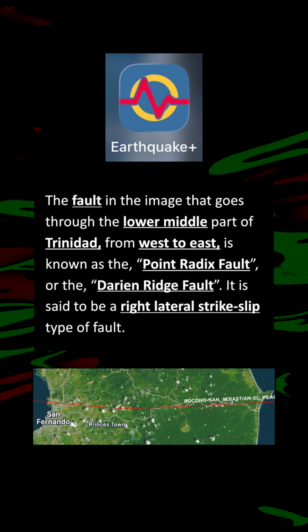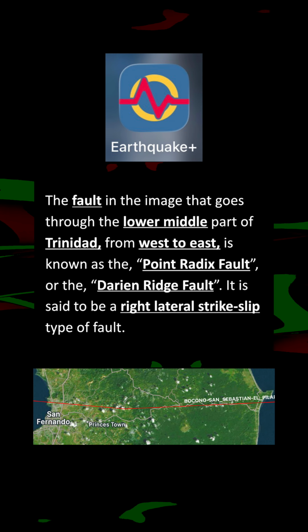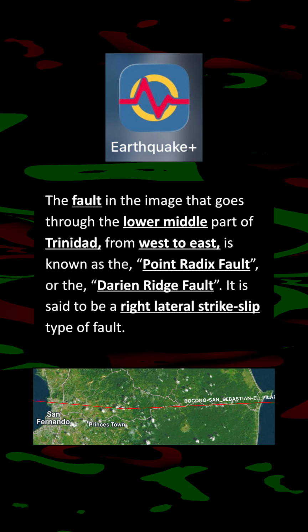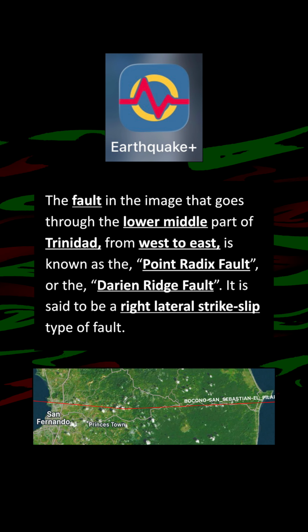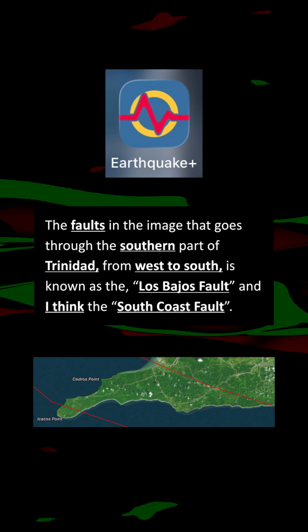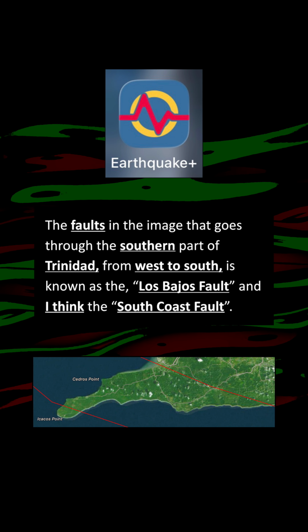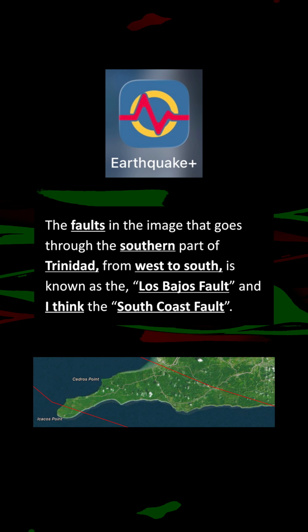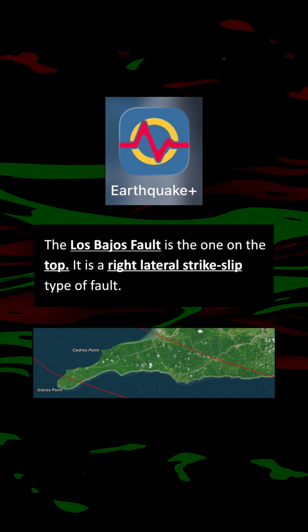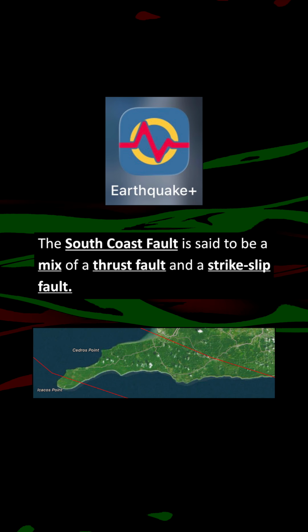The fault in the image that goes through the lower middle part of Trinidad from west to east is known as the Point Radix fault or the Darien Ridge fault. It is said to be a right lateral strike slip type of fault. The fault in the image that goes through the southern part of Trinidad from west to east is known as the Los Bajos fault and I think the South Coast fault. The Los Bajos fault is the one on top. It is a right lateral strike slip type of fault. The South Coast fault is said to be a mix of a thrust fault and a strike slip fault. Moving on to the next question.